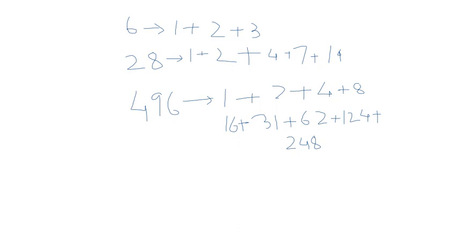The one thing to note here is that they all contain a Mersenne prime. See, 3 is a Mersenne prime, 7 is a Mersenne prime, and how will we get 3? 2 to the power of 2 minus 1. How will we get 7? 2 to the power of 3 minus 1. 31 is a Mersenne prime, 2 to the power of 5 minus 1.